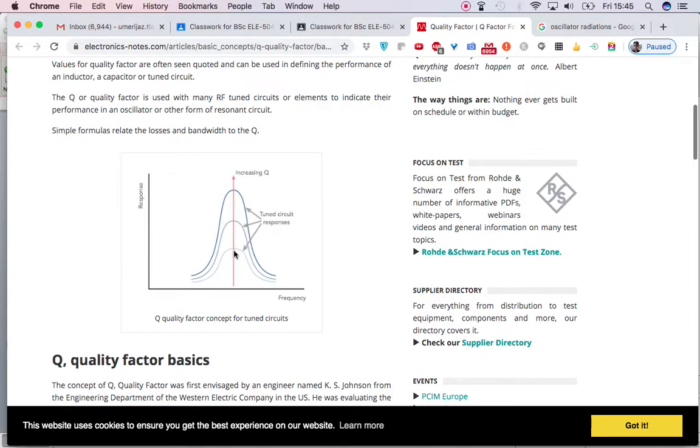Here the Q point is less over here and there, and here the Q point is maximum. So at the point where the Q point is maximum, the bandwidth will be minimum, and at the point where the Q point is minimum, the bandwidth will be maximum. And you can see over here the 70% points are might be here or here, and the bandwidth will be greater than this value.